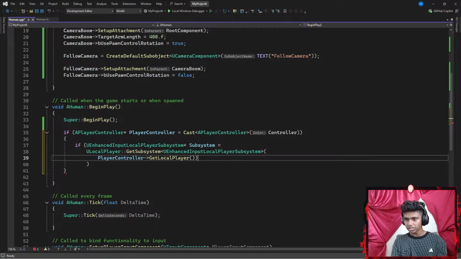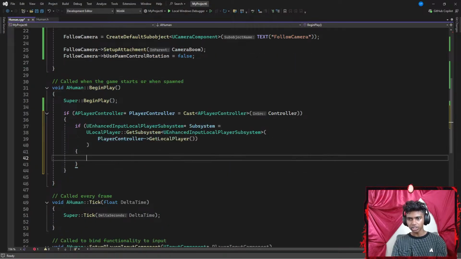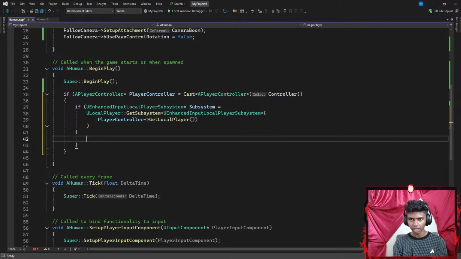Now, once I'm done with this as well, I'm going to add a pair of curly braces. Inside my curly braces, I'm going to do something. I'm going to point my subsystem, wait, did I have to? I'm pretty sure I had to point my subsystem towards something, right?